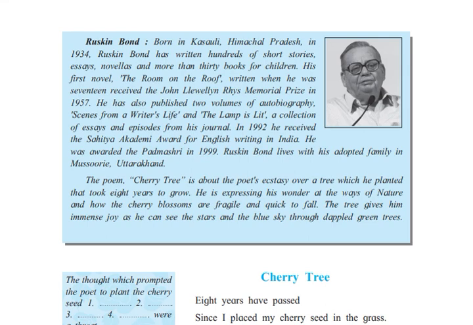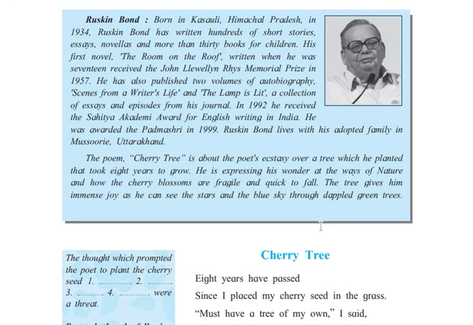We will understand the poet's ecstasy over a tree that takes 8 years to grow. He is expressing his wonder at the ways of nature, and how the cherry blossoms are fragile and quick to fall. In this poem we will try to understand how the poet is expressing the ways of nature, and how these cherry blossoms are fragile and going to fall.